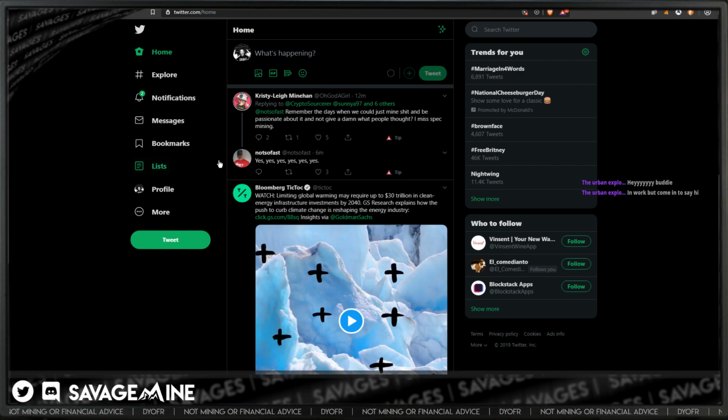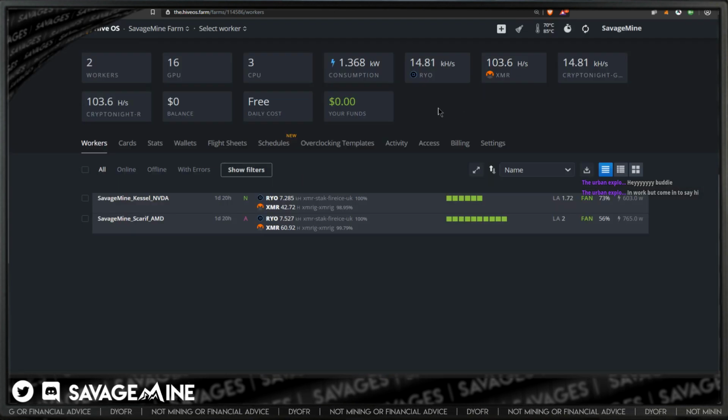So let's take a quick look at what I am mining. It's probably no surprise, I don't change very often. Once I get things up and running and pretty efficient, I let it rock, I let it eat, I earn the crypto, I get to a certain point, and then I'll switch it to something else. I'll give myself a goal of what I want to hit, because I think it's really inefficient to always be messing with your rigs and always be changing stuff. You end up losing time and money. Well, not necessarily money, but you understand what I'm saying. You lose the rewards that you would be getting if your rig was actually up and mining.